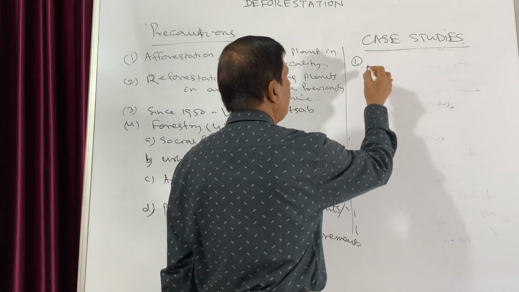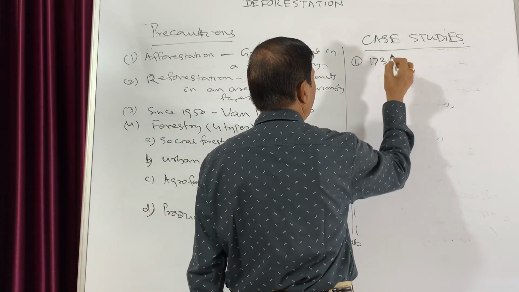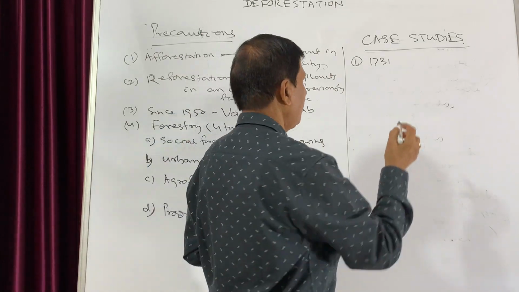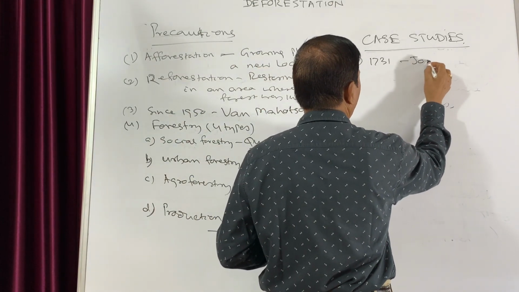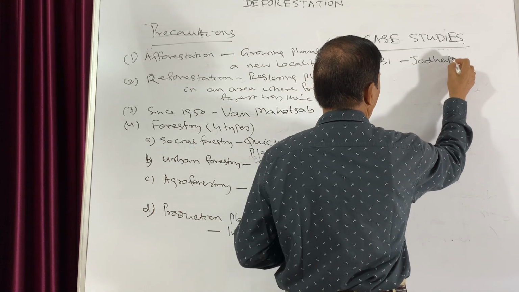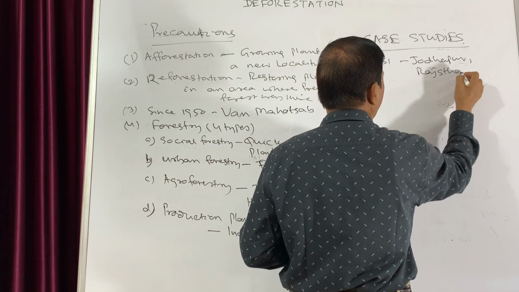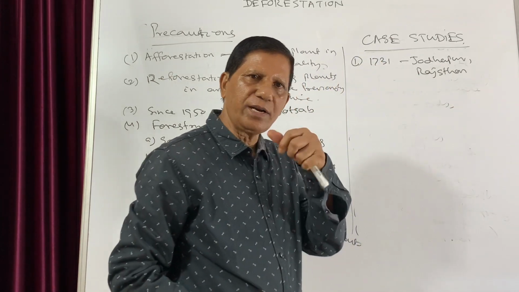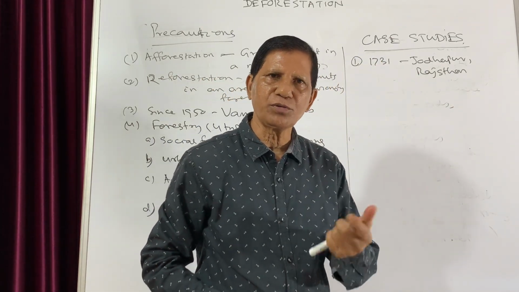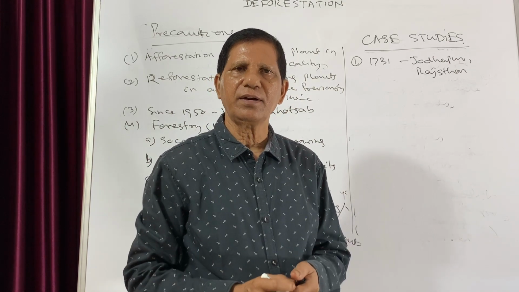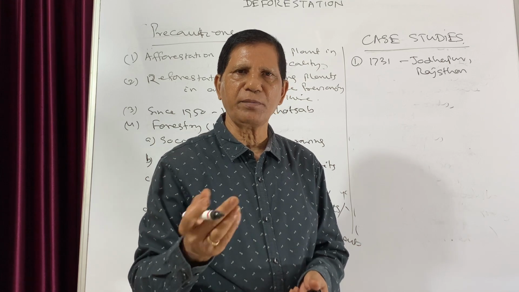In 1731, there was a king in Jodhpur, Rajasthan. And the king wanted to construct a new palace for which he required wood. And he asked his minister to collect the timbers for construction of the new palace.